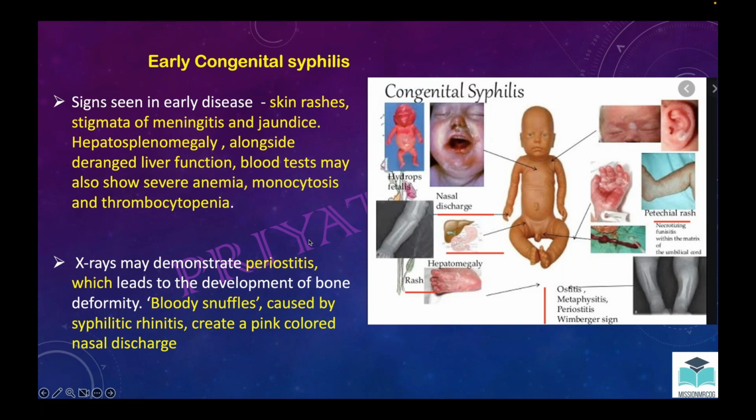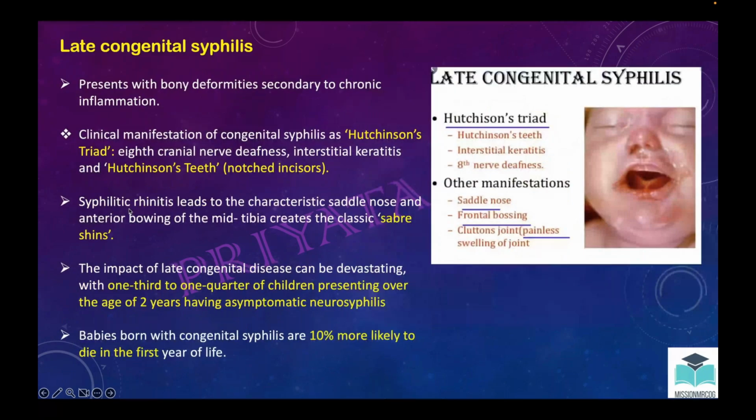Late congenital syphilis usually has Hutchinson's triad. What is in the Hutchinson's triad? Hutchinson's teeth, which are notched teeth. There would be interstitial keratitis, where the eyes are affected, and eighth nerve deafness.